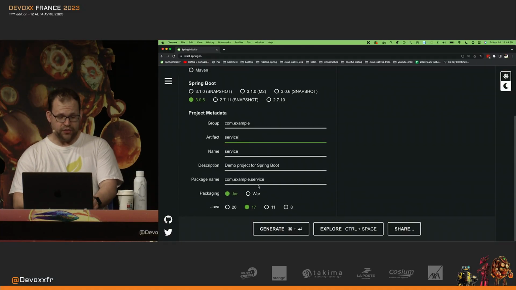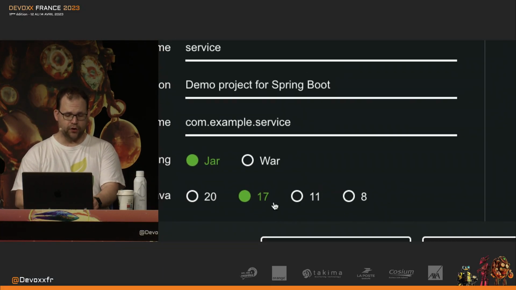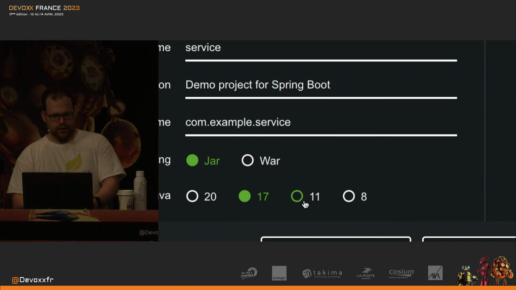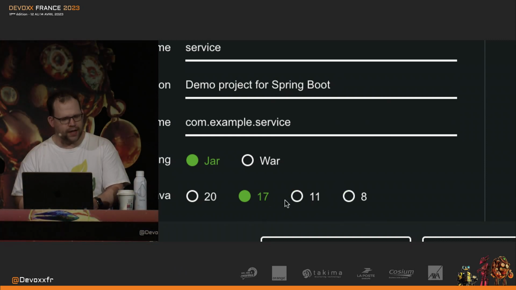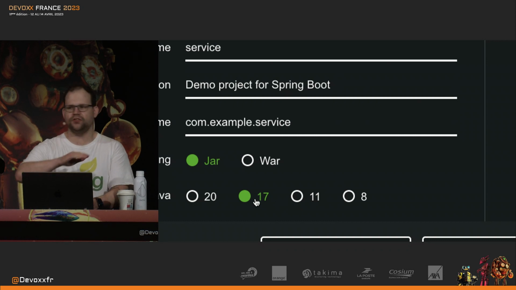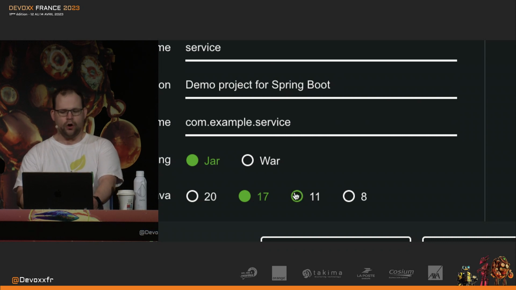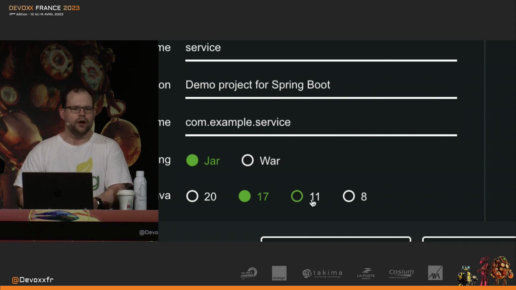It works fine. Then, my friends, we have the choice of what version of Java we would like to use. Friends, we have a few choices over here that are non-choices. You should never make these choices, ever. You could make these choices, but you should not. Java 17 is the new baseline for Spring Boot 3, so you must use Java 17 or later. Javas 11 and 8 are not appropriate choices in any context except when you want to show people what not to do, okay?